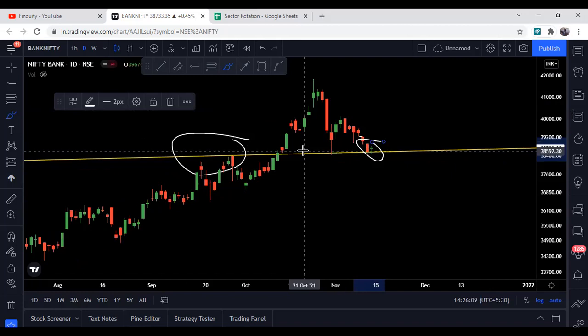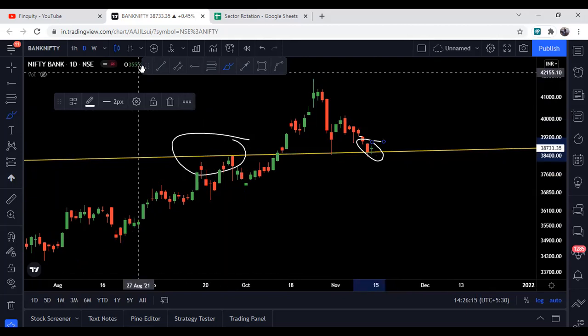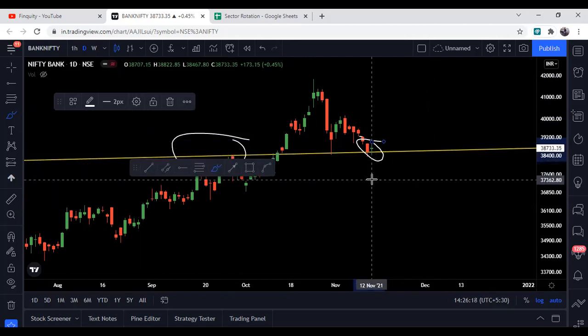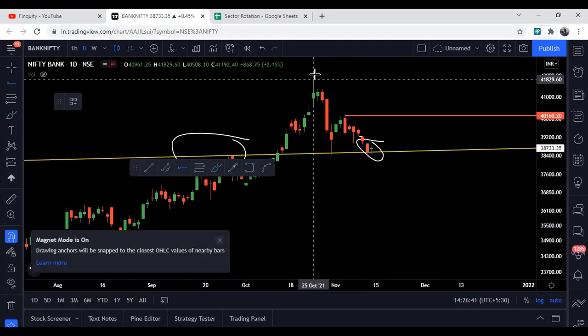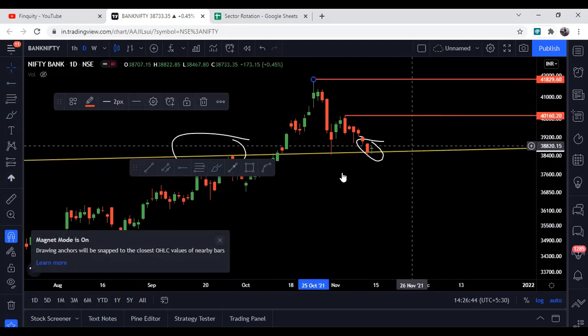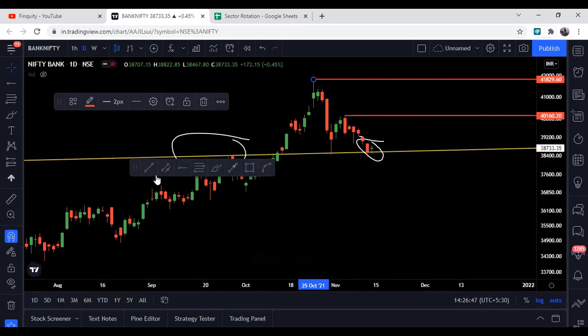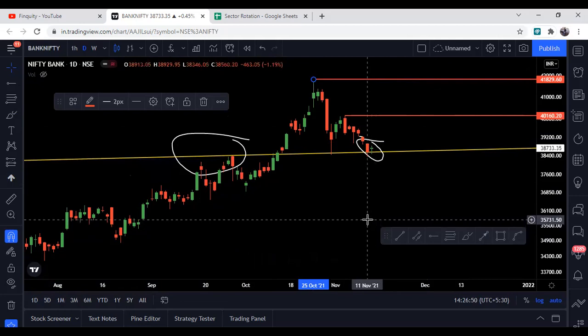And अगर हम यहाँ पे देखें तो one can start to accumulate Bank Nifty as well, and one can keep a small stop loss at the low of this candle, which is around 38,467. So we will round it up to 38,400. The current price is 38,730. So one can go long in Bank Nifty as well. One can buy futures, or one can buy Bank Nifty Bees if one wants to trade in cash. The target for Bank Nifty for the short term will be 40,160, and the next target will be 41,800. So these are the two targets for Bank Nifty that one can track for the short term. So this is all about Bank Nifty.